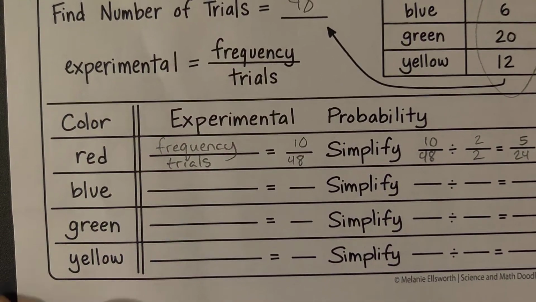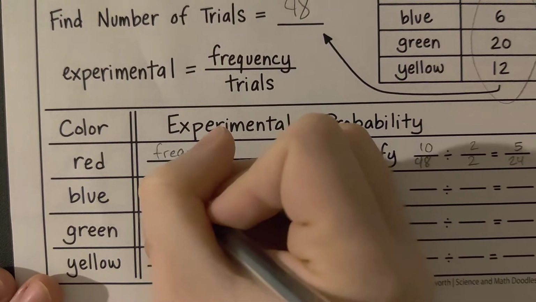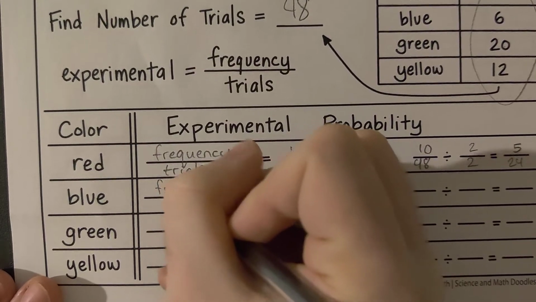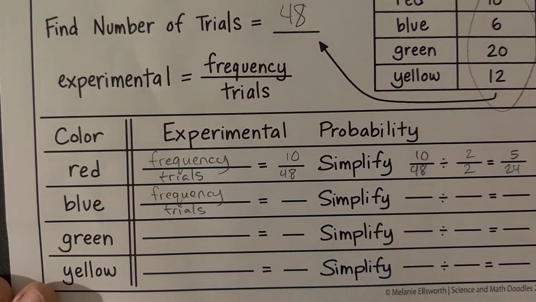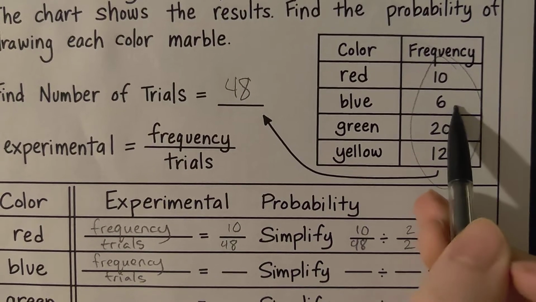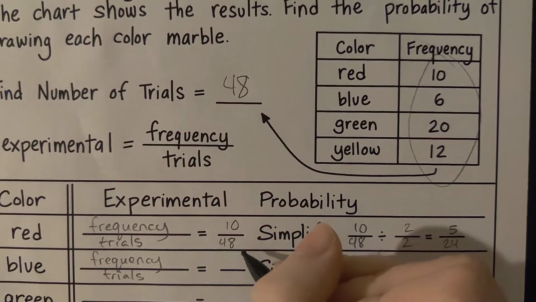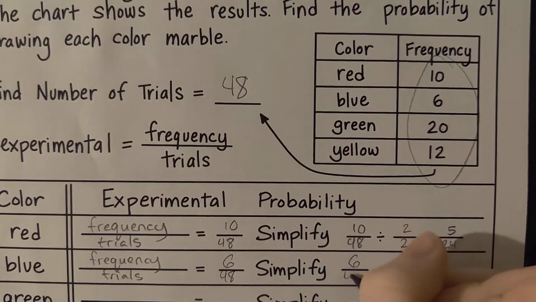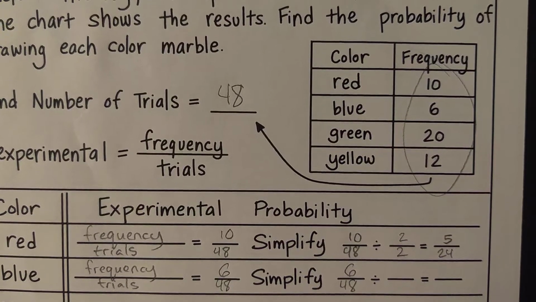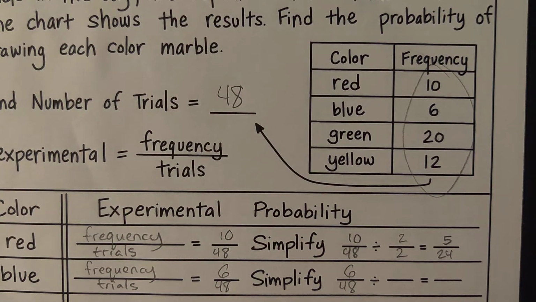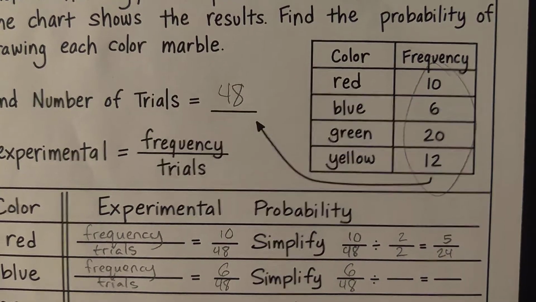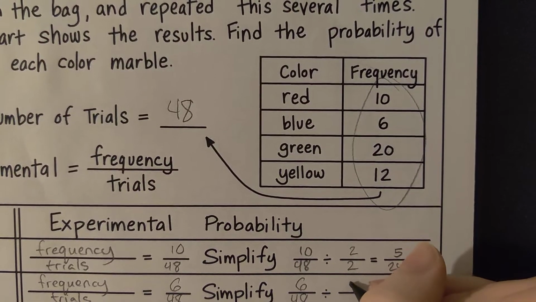Now for the blue marbles, it's the same equation. The frequency of the event, that means how often it happens or how many times it happened, divided by the total number of trials. And the blue marble was drawn 6 times. So we can write 6 out of 48. Now to simplify 6 out of 48, you divide by the biggest number we can.